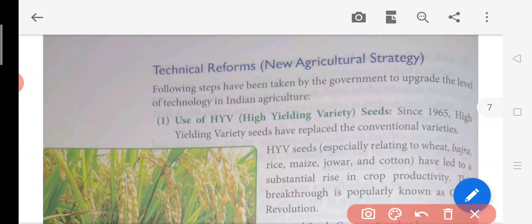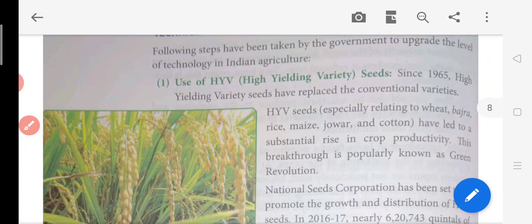What is the first point here? Use of HYV seeds, or high yielding variety seeds. In the earlier days of agriculture in India, production was done without using these kinds of seeds. These seeds are of a special variety, meaning they increase the production and take the production level up to a great level, with a spurt in production.